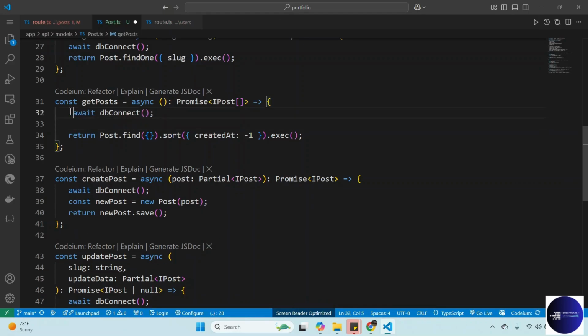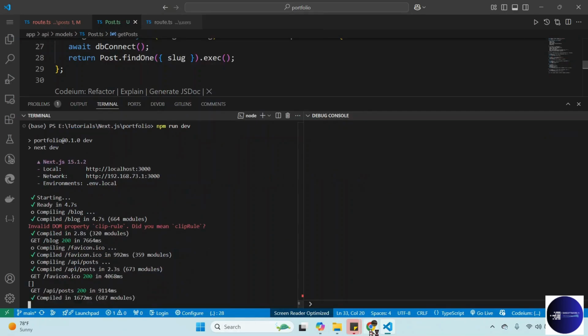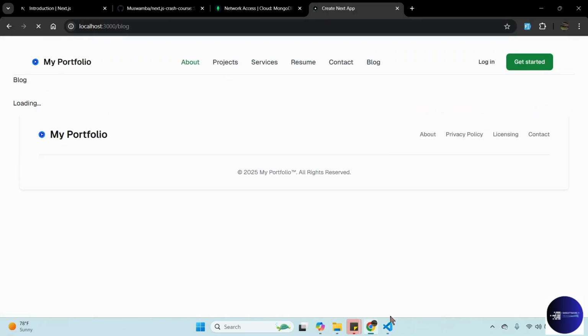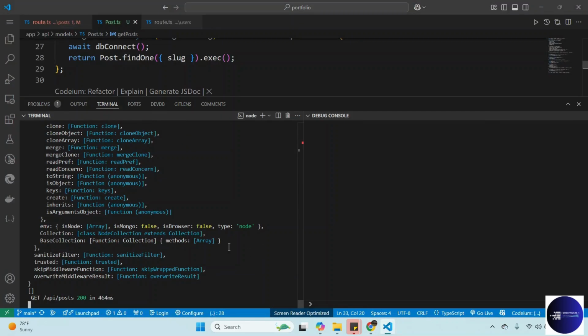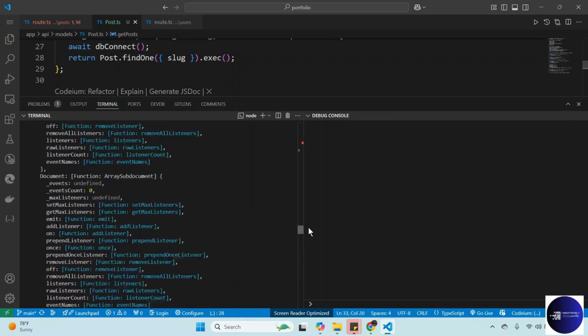So if you go to here, where you are getting the post, you can assign this. If you want to see what is in the connection, you can assign this to a variable, con is equal to await the connection. Once you get the connection, you can console.log the connection. So if you really want to see what is in there as a developer, you can reload and see what you have. We got a bunch of things in here.